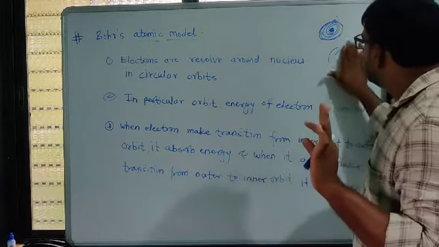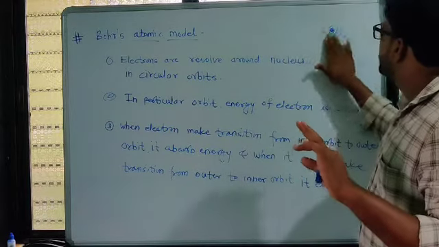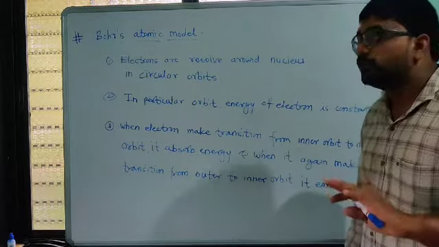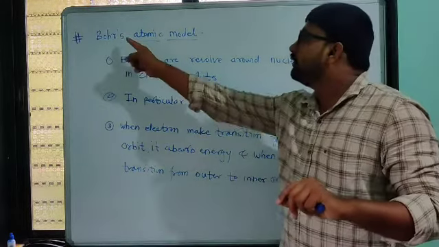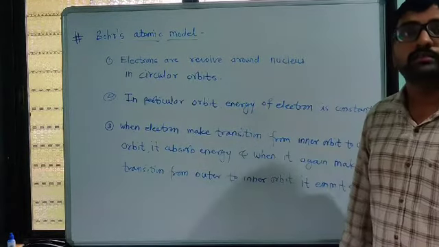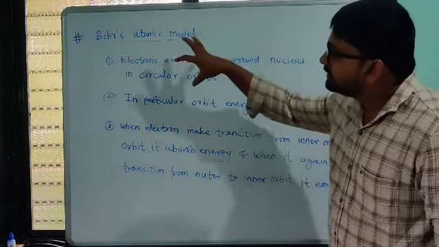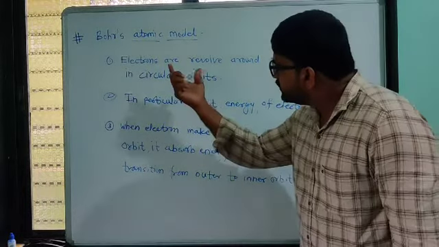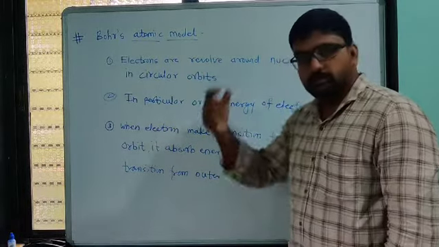After studying these loopholes in Rutherford's atomic model, Sir Niels Bohr formed his atomic model. This is also called Bohr's atomic model, a famous atomic model. Look at the predictions made by Bohr.